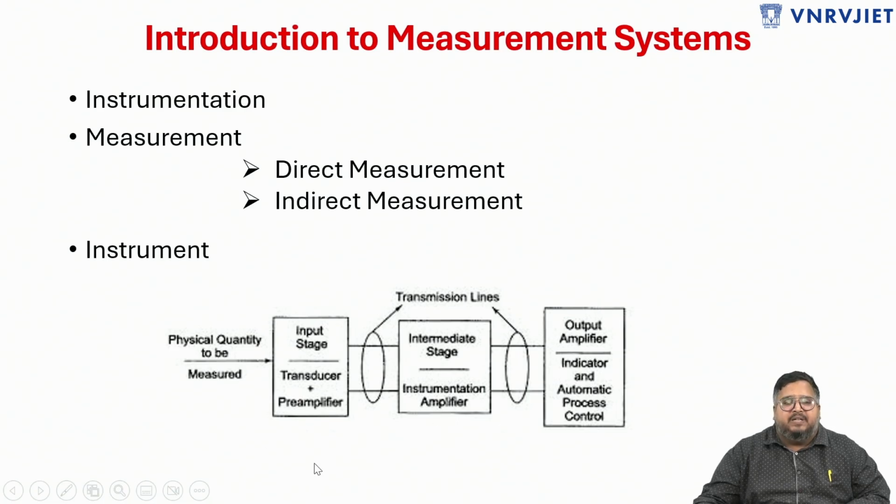At the input stage you have some transducer which converts one form of energy into another form. Then at the intermediate stage, you will have some processing elements and an instrumentation amplifier. And at the output stage, you will have an indicating instrument. So the input stage consists of a sensor or a transducer, the intermediate stage consists of a signal processing unit, and the output stage consists of an indicator.